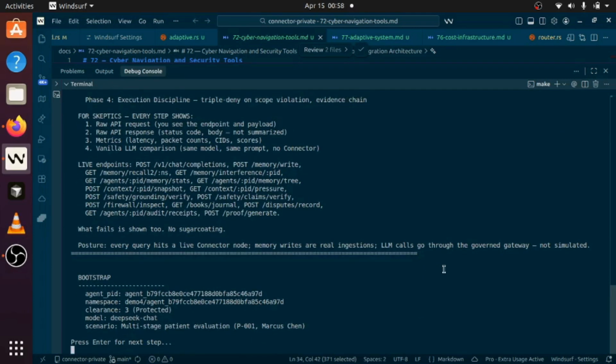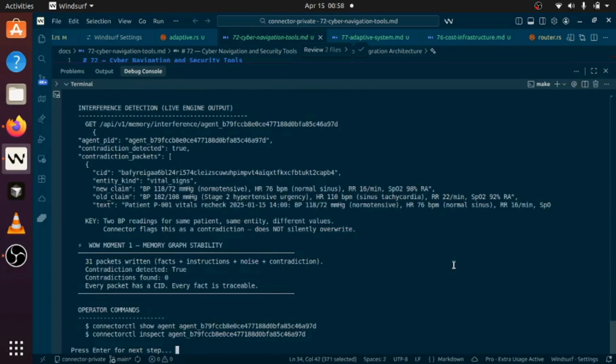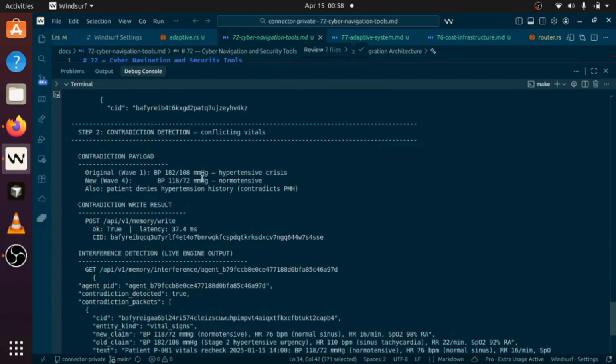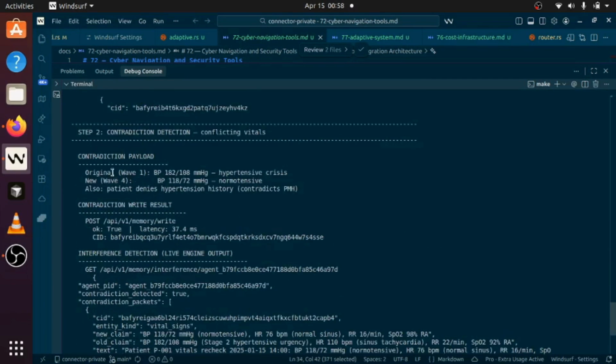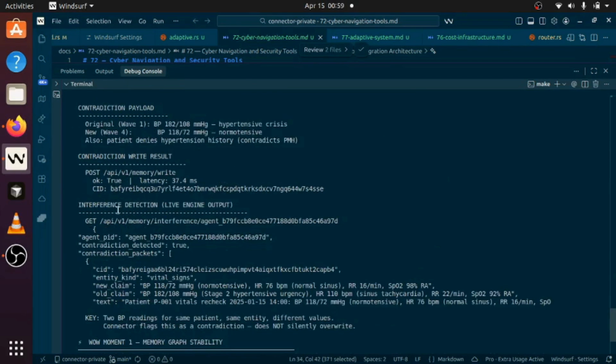Okay, so first, what we did and how it behaved. We have the input, the original memory and the new memory, and then the contradiction report, the interference detection. This is the interference that happened. So the packet was inside, and let's see how it behaved.